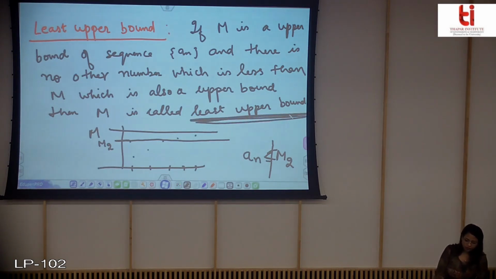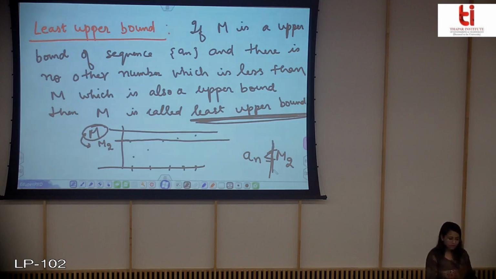So I hope this is clear that you cannot find any M2 or any other number which is less than this value M such that all the ans are less than that value M2. If it does not hold for any other M2, you say that M is a least upper bound. So let us have a more clear picture by taking an example.